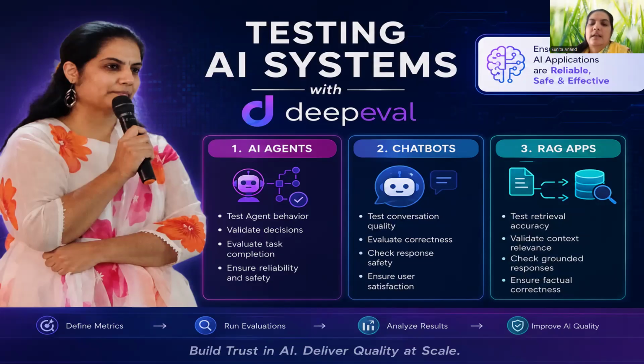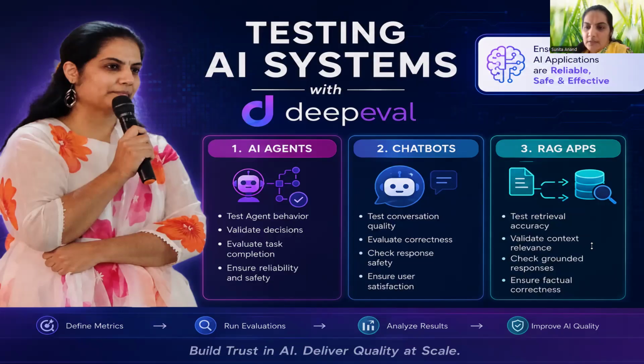So all this we are going to see, how accurate the chatbots are going to give us the results. We are going to check its response safety. We are going to ensure how the satisfaction is with that particular user, whether the user is really satisfied or whether the chatbot is going to give me some vague results, like no, it is going to take some more time. So all that we are going to test with the chatbot because it is built on AI.